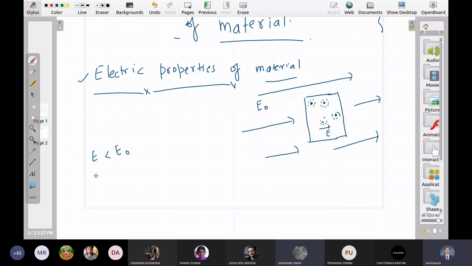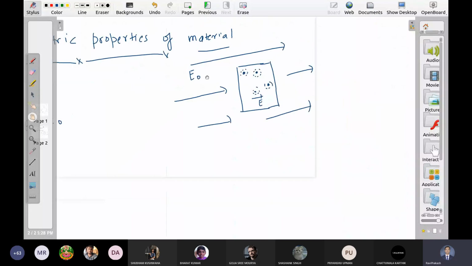Because it applies forces on electrons, and there is charge separation between the plates, like minus. Okay, yes, I got your point, I got your minus charges. So if you apply an external electric field, what will happen? Obviously, that will apply some force on the positive and negative charges. So if we focus on, let us say, any one of the atoms, we have a situation like this.